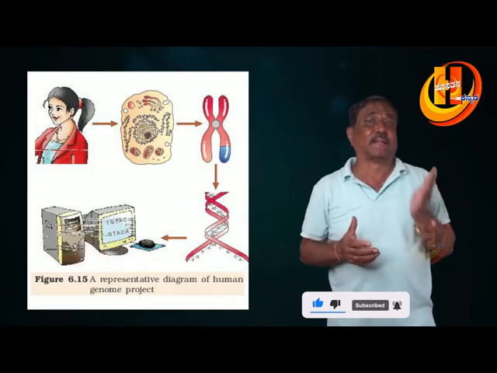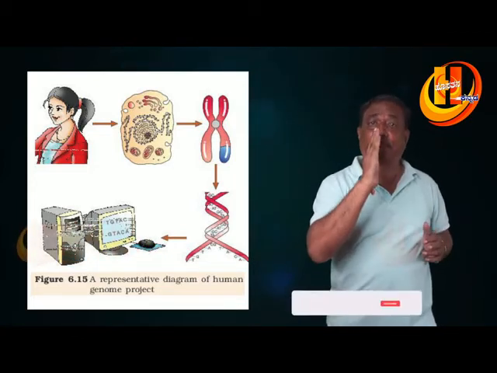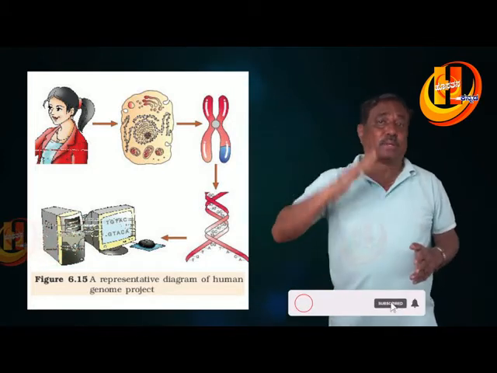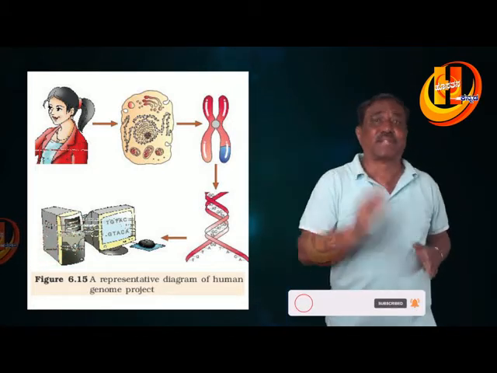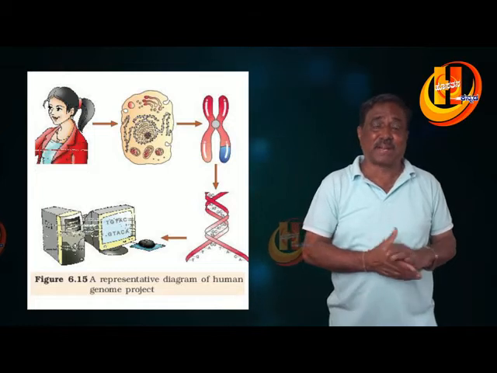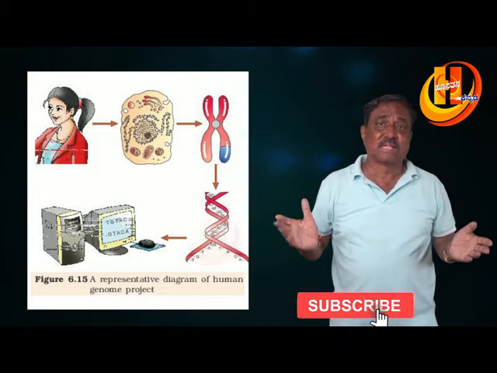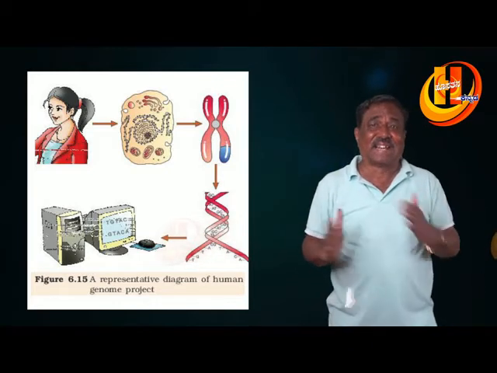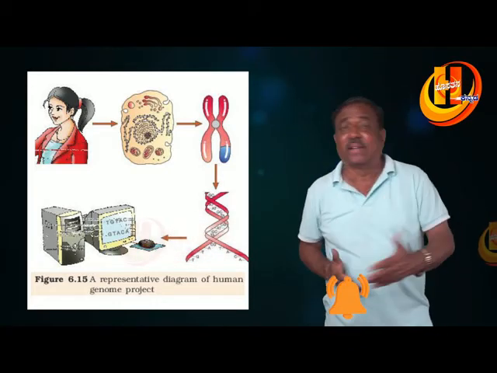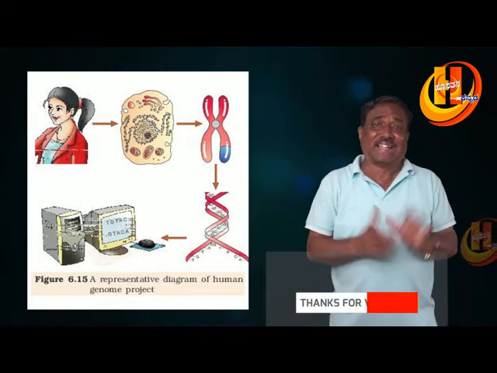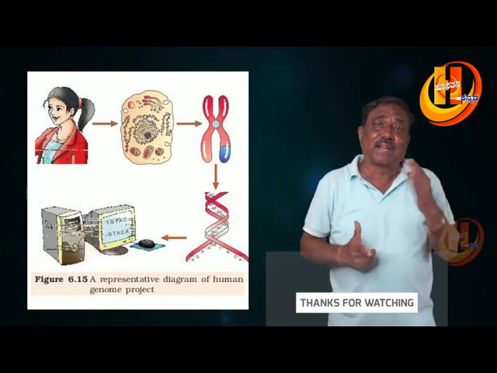Human beings consist of about 25,000 to 30,000 genes, and about 3 billion base pairs are present. So collection of data, and the other things involved in this project are ethical, legal, social issues.